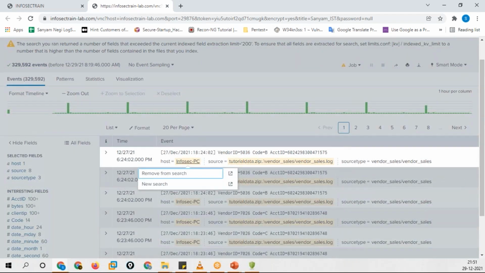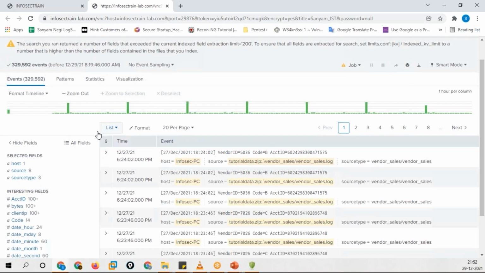Okay, so what I can do, when I click on this particular portion now, I can add this portion on a search. Yes, Stanley, it is. When I click on this infosec PC, for example, I highlighted a portion of an event and clicked on it to include or exclude it from the search. Can you see that? It is also giving me remove from search. So on the search bar, which is on the top left, it was including our infosec PC as a host.